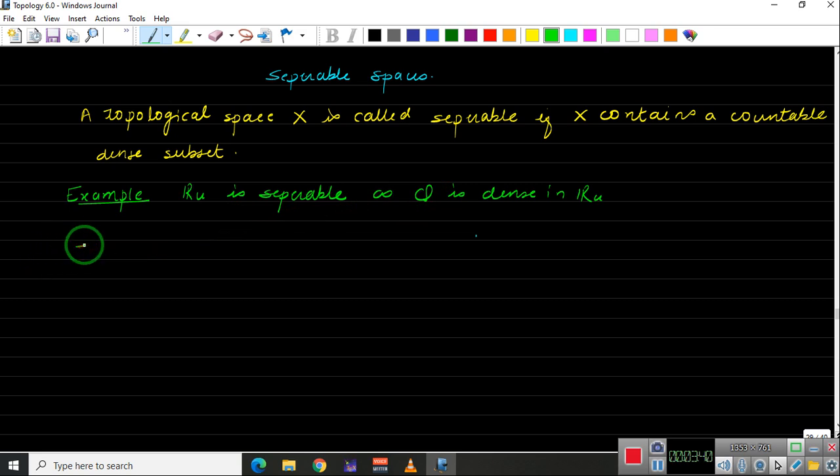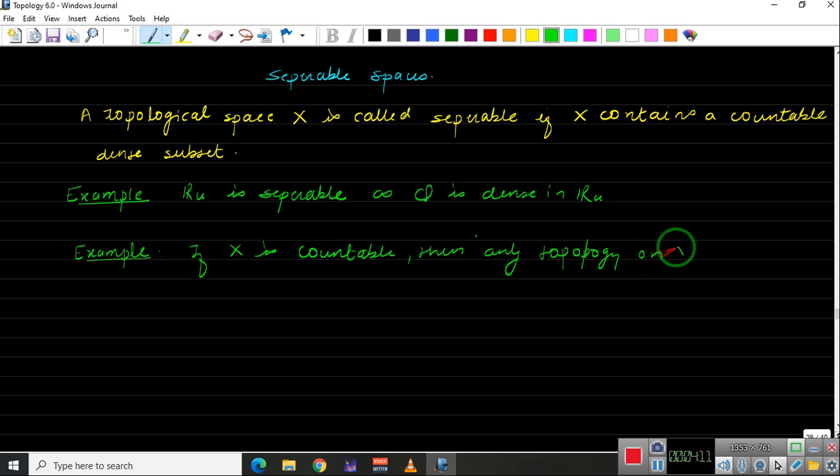Also, let me ask a simple question here. If X is countable, then any topology you define on X is separable.